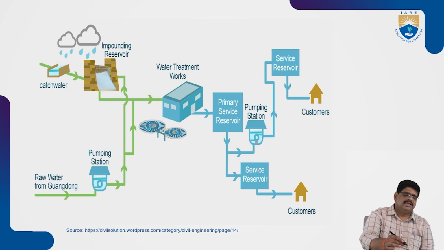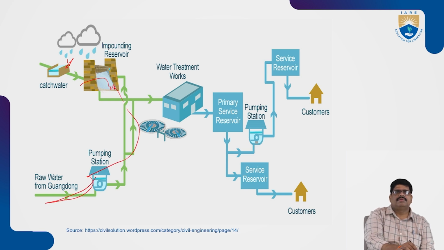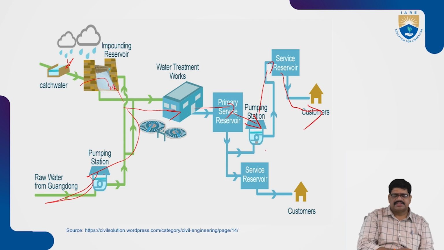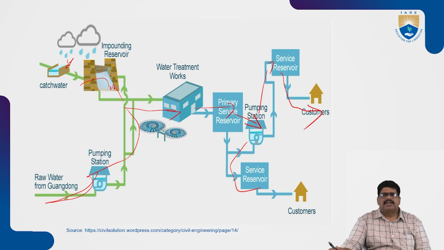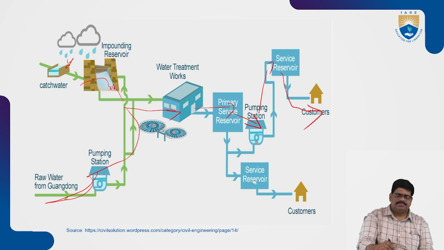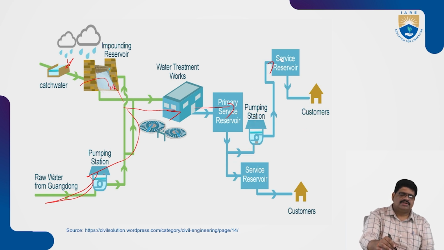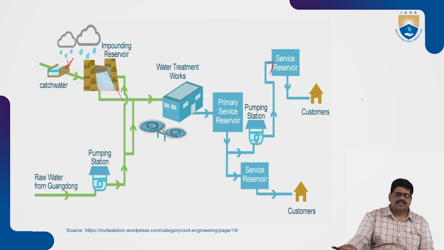Let us see here the catchment of the water, which can be impounded in the reservoir and stored. From the pumping station, raw water can be sent to water treatment. The reservoir sources from the pumping stations can be stored, and then it will be sent to the customers after the water is cleaned up and purified. All the processes must be completed, and only then will it be sent to the consumers or customers.